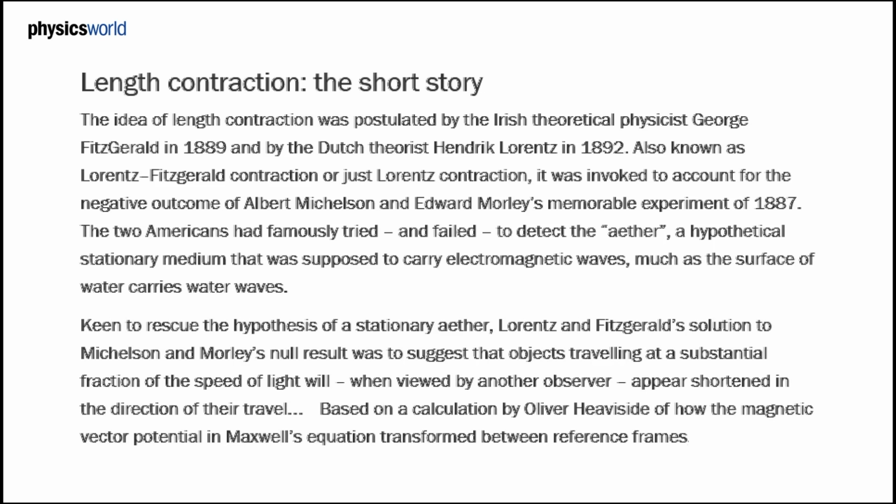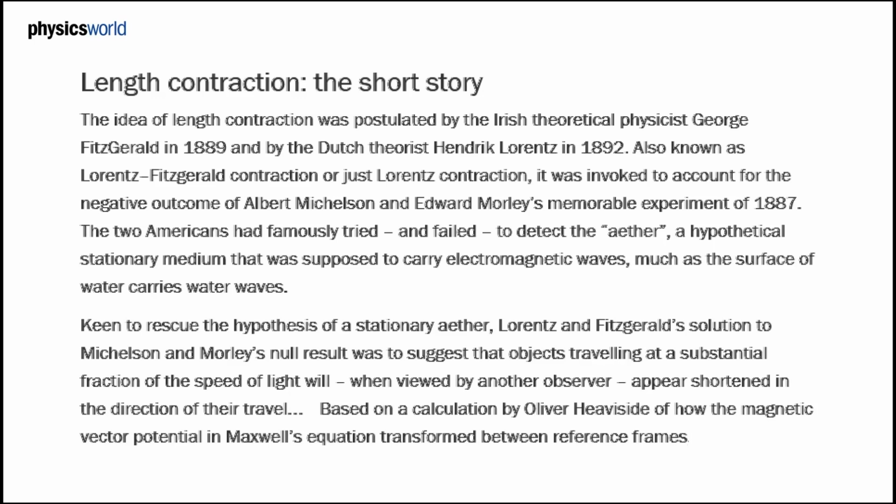"It was invoked to account for the negative outcome of Albert Michelson and Edward Morley's memorable experiment of 1887. The two Americans had famously tried and failed to detect the ether, a hypothetical stationary medium that was supposed to carry electromagnetic waves, much as the surface of water carries water waves.